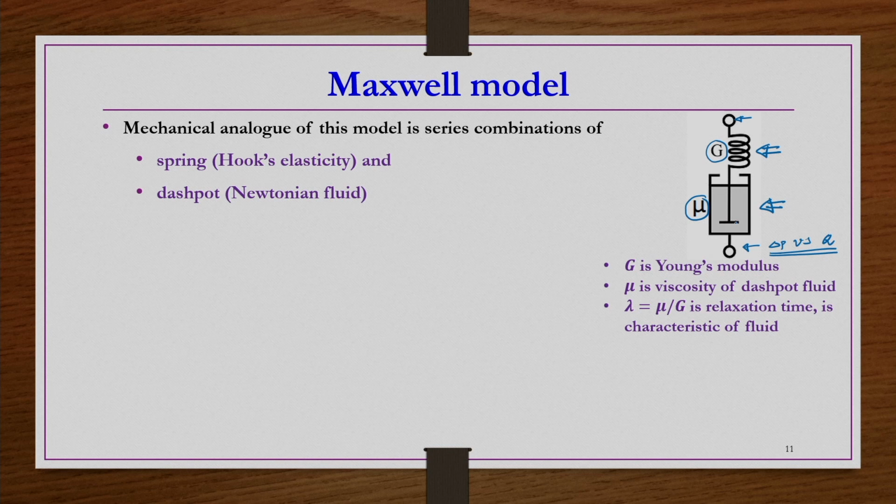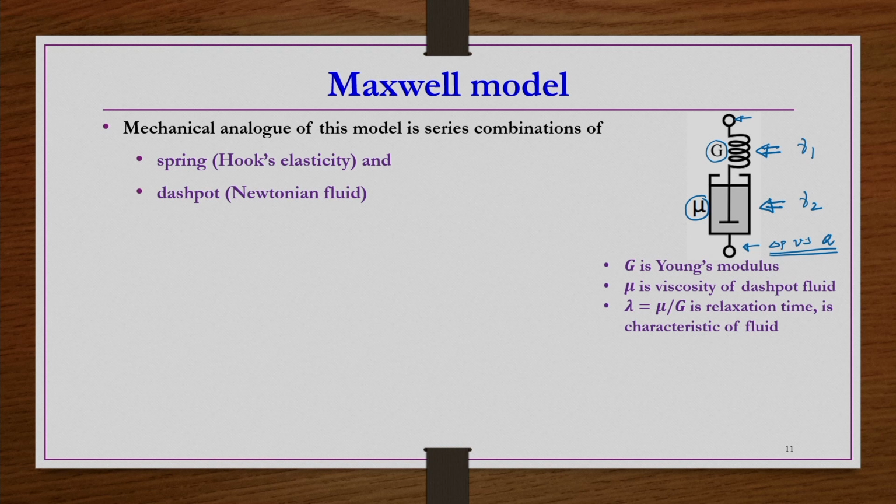Okay. The strains in each of them are different, they are not equal, because the force passes first through the spring and then comes to the viscous fluid. So let us say the strain in the spring is gamma 1, and the strain in the dashpot is gamma 2, right. Then the total strain would be the summation of these two.